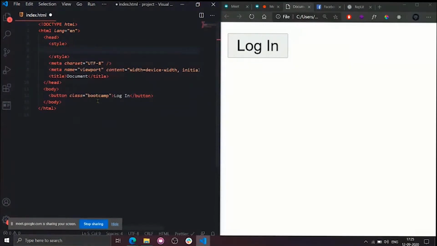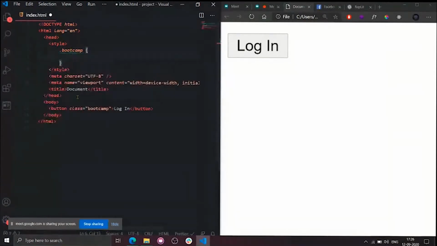As it is a class name, what symbol do I need to use? Dot or hash? Keep it in the comment box. Dot. Quickly. Exactly, very good. So I need to use a dot. So dot bootcamp, and I need to open curly braces. Whatever I write inside these curly braces, those styles will be applied to this button tag.